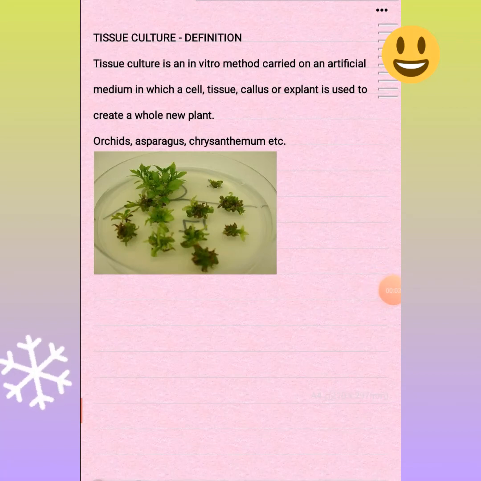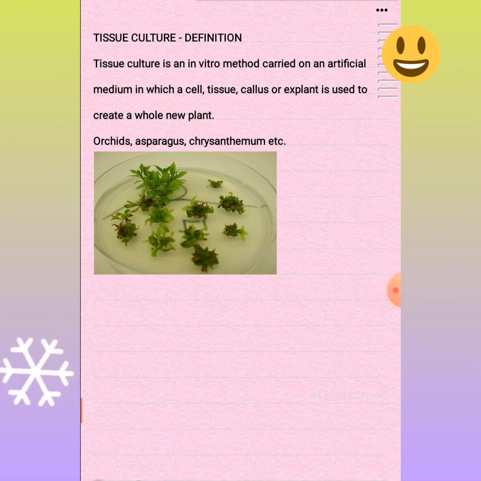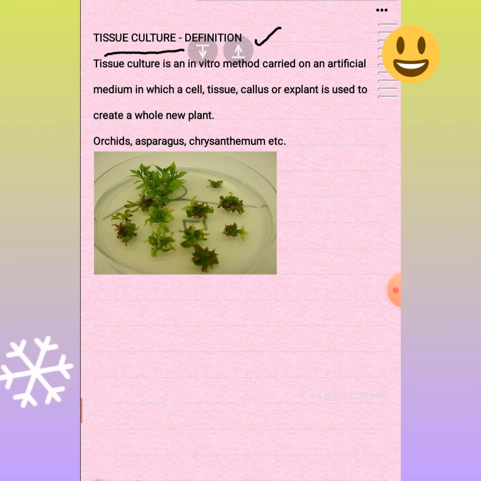Hello students. So today's class is about another advanced method of artificial vegetative propagation, that is tissue culture. In the previous class we already started discussing this topic and we stopped there. So what is meant by tissue culture? You are all aware of what is meant by tissue, right? A group of cells is known as tissue, and some groups of cells present in the plant have the capability or ability to grow into a new plant, which is known as tissue culture.